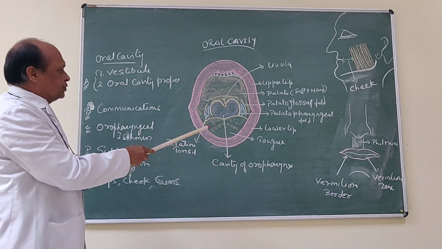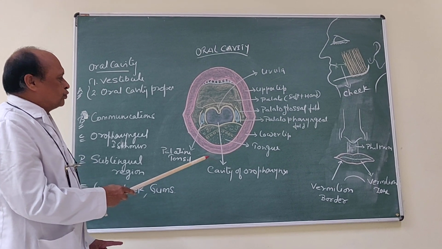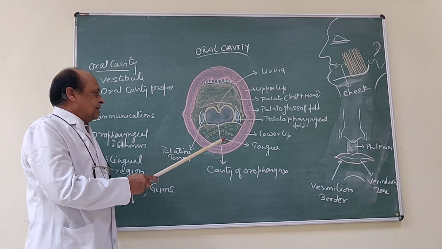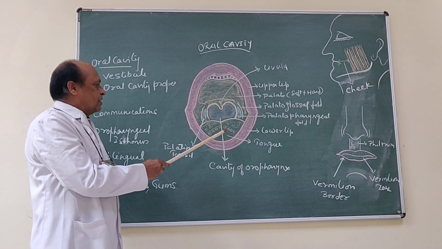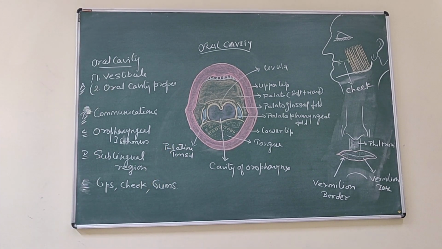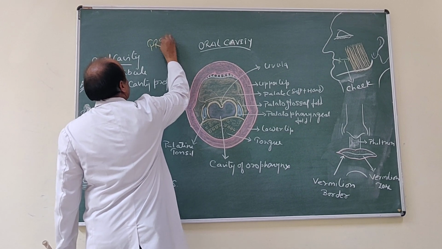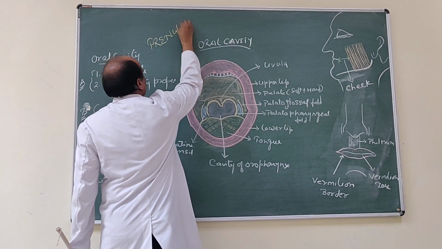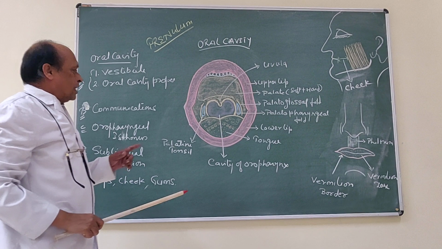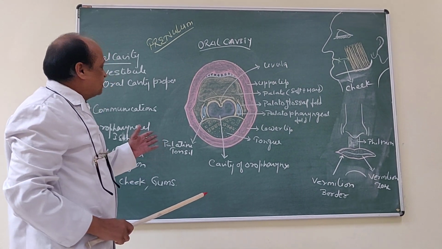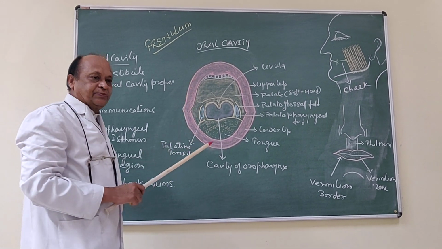As we know, the whole vestibule is lined by mucous membrane. There are two folds of mucous membrane in the median plane connecting lips to the gum. They are called frenulum. So there are two frenulum, one for upper lip and one for lower lip. And these frenulum are nothing but the fold of mucous membrane connecting upper lip and lower lip respectively to the gum.